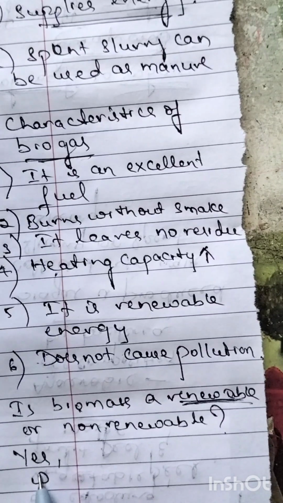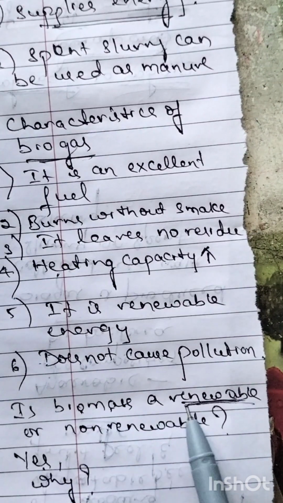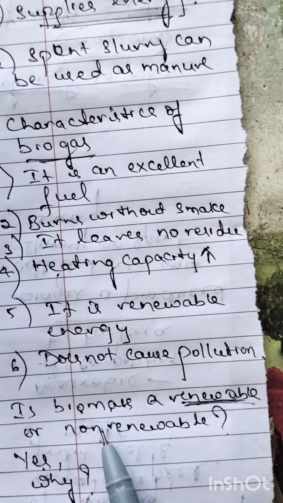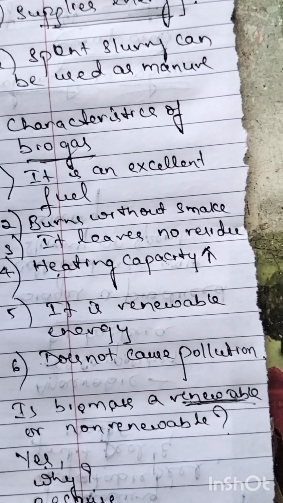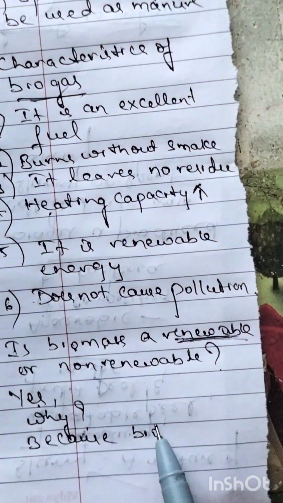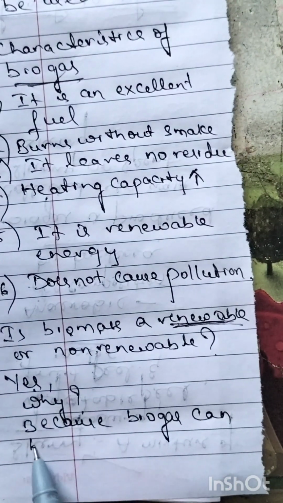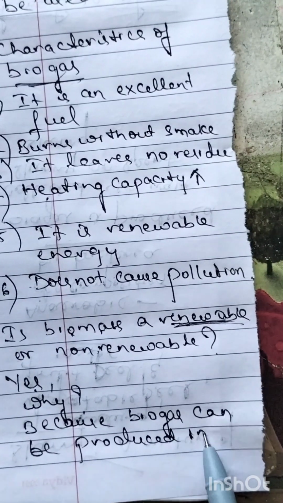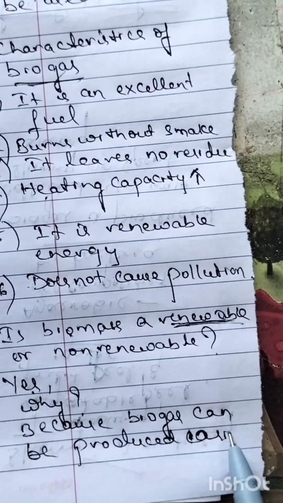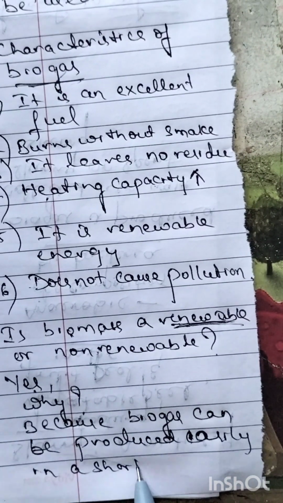Yes, then why is it a renewable source of energy? Answer first: yes, biomass is a renewable source of energy. Why? Because biogas can be produced easily in a short period of time.